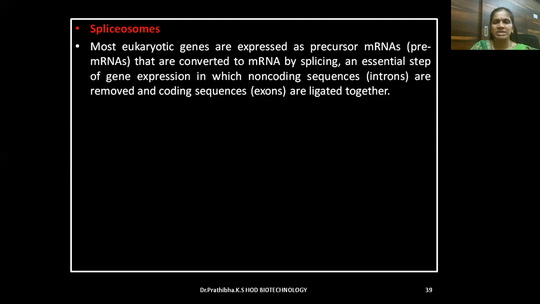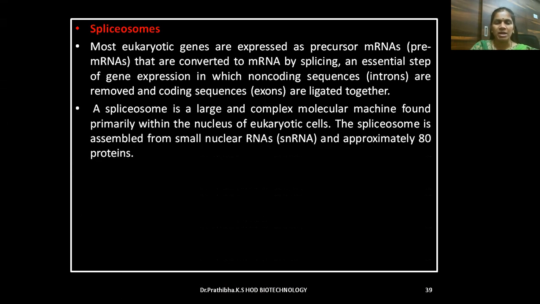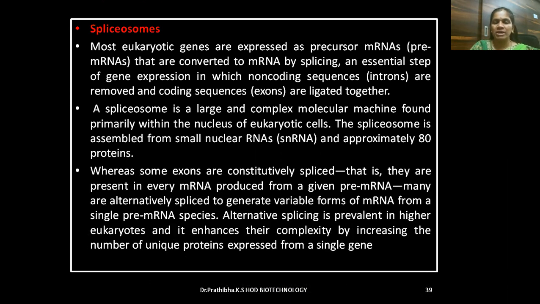Spliceosomes. Most eukaryotic genes are expressed as precursor mRNAs, that is pre-mRNAs, that are converted into mRNA by splicing, an essential step of gene expression in which non-coding sequences, that is introns, are removed and coding sequences, exons, are ligated together. A spliceosome is a large and complex molecular machine found primarily within the nucleus of eukaryotic cells. The spliceosome is assembled from small nuclear RNAs, in short snRNA, and approximately 80 proteins.